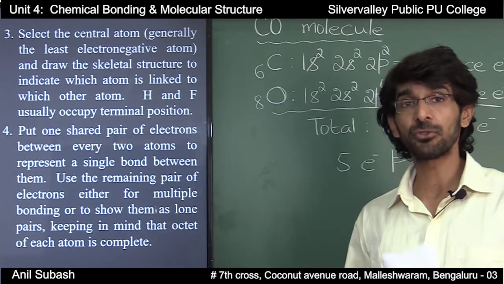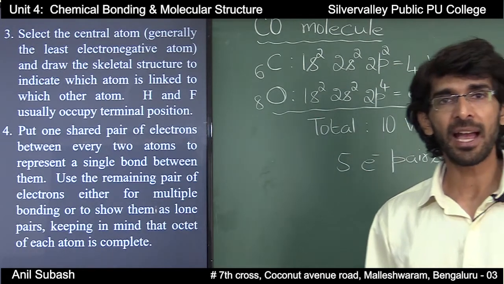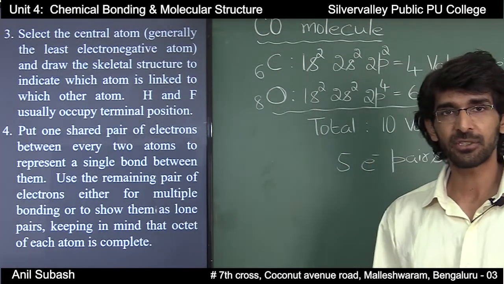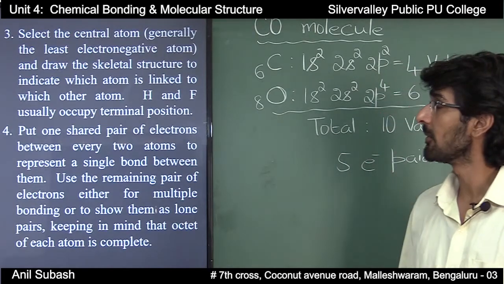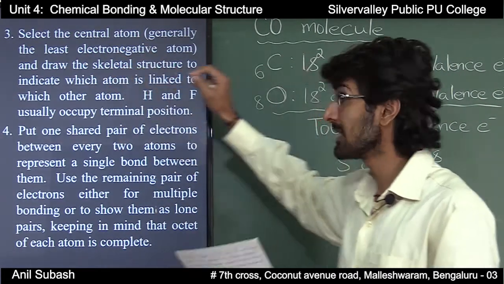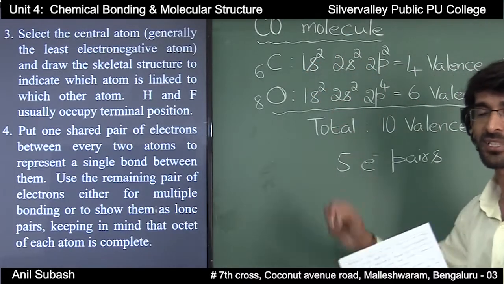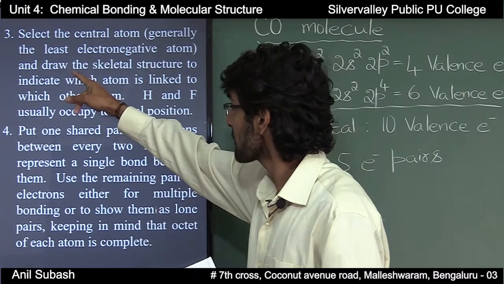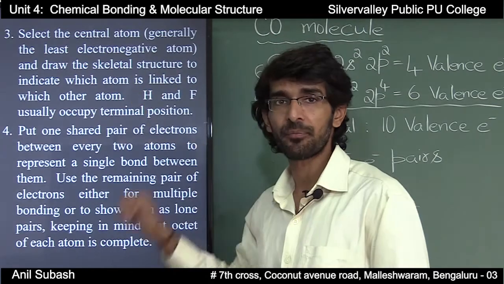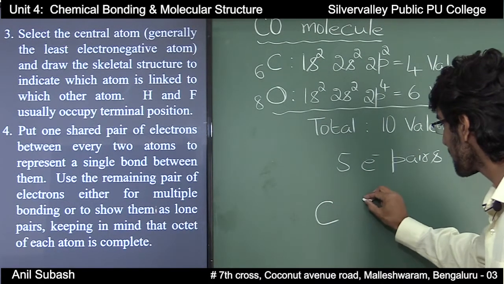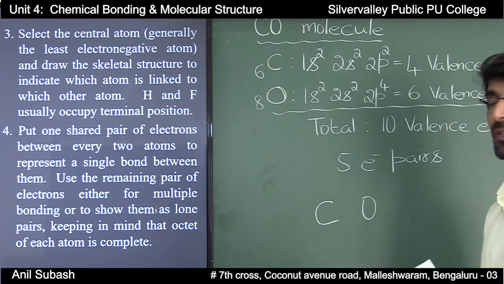Since it's a neutral molecule, we will not add or subtract any electrons related to the charge. Now the next step, you are supposed to select the central atom. Since there are only 2 atoms, there will be no central atom, and you are supposed to draw the skeletal structure. The skeletal structure in this case will be CO.